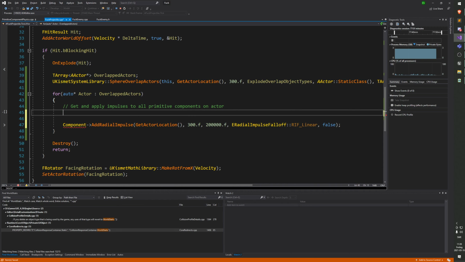We could, if we wanted to be super Unreal, be getting just the root components. So we could be casting all the root components of all actors to primitive components and then apply impulse. That could work, but I'm actually gonna get all of the components just to show you guys how you would do that as well.